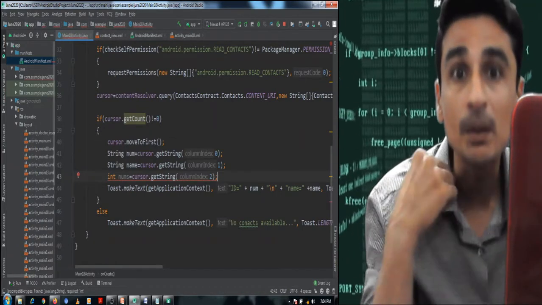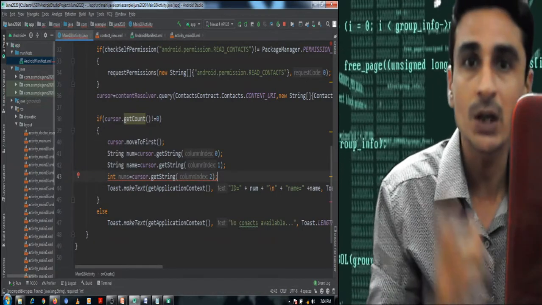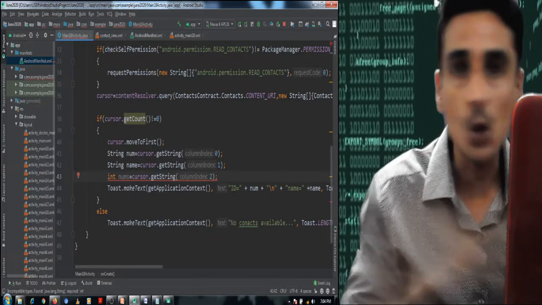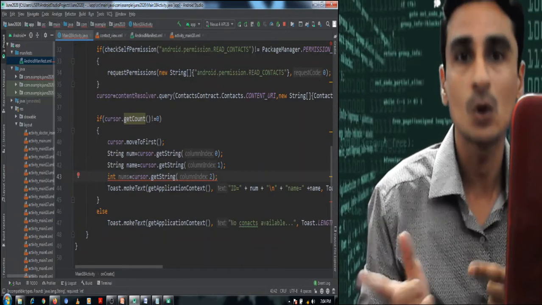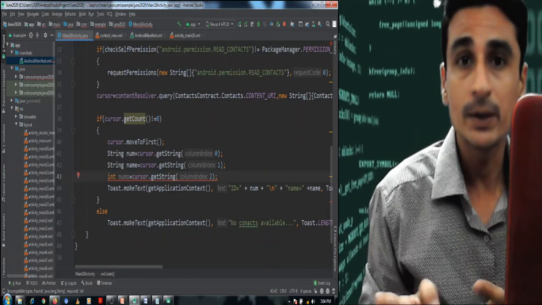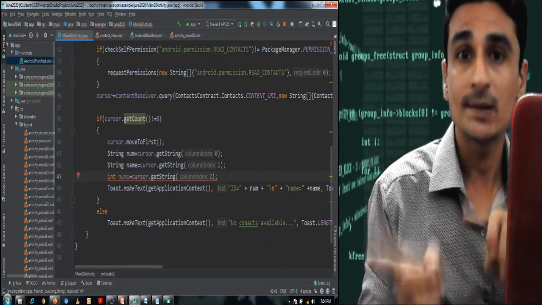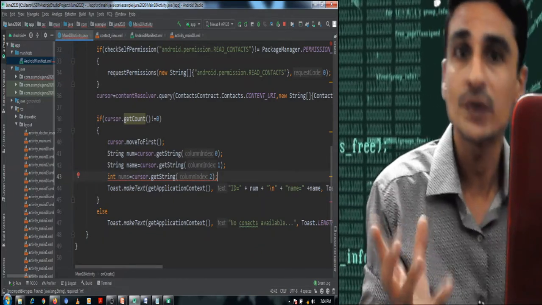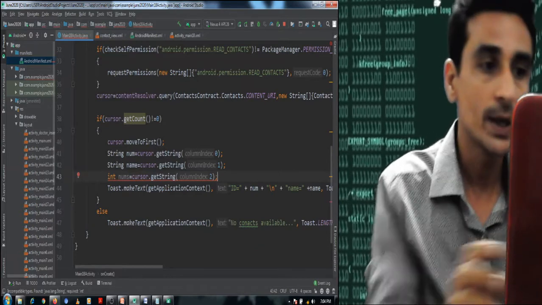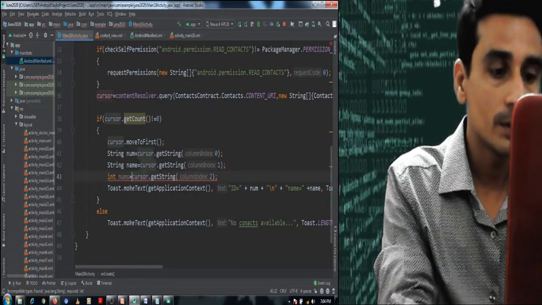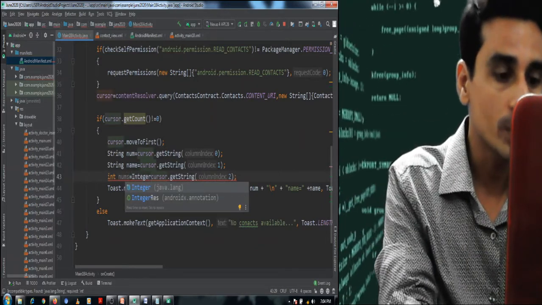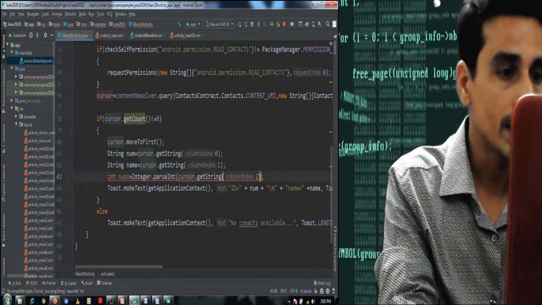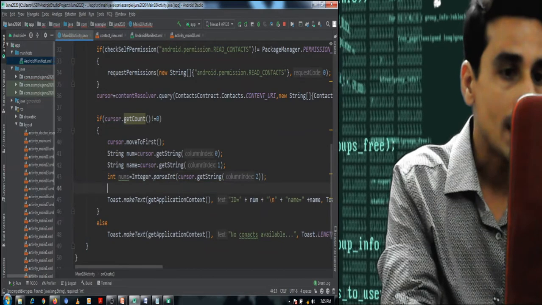It will contain the number of phone numbers associated with that particular contact. If it is 0, then we can say that there is no contact associated with this particular contact. But if this value is more than 0, it means there are some phone numbers associated, and we should read it. Okay, so before storing it to numbers, I should parse it to integer. Okay, and then I should check if